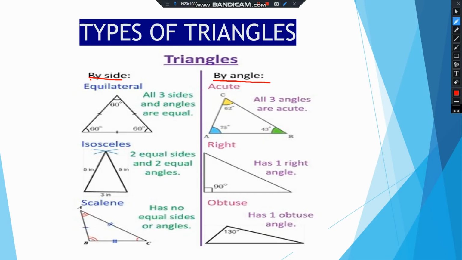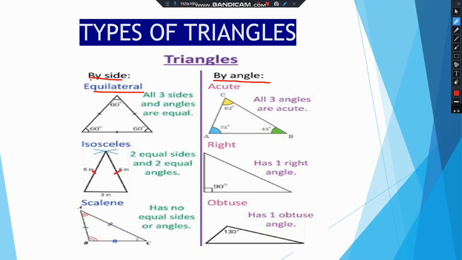So seeing the sides, you can name the triangle. Like here all the three sides are equal, so it is called an equilateral triangle. The second example is of an isosceles triangle. So two sides of the triangle are equal. For example, here this side is equal to this side, both are 5. So this triangle is an isosceles triangle.